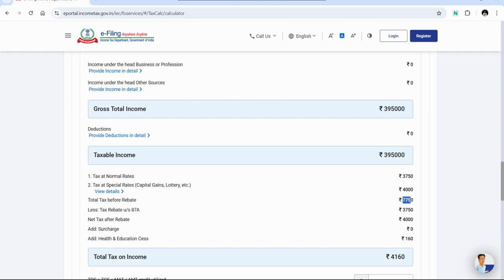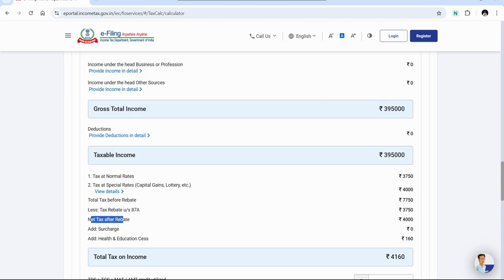Here you can see the total tax before rebate is 7,750 only, but we are getting the rebate under section 87A only on the income which is taxable at the normal rate, that is we are getting the rebate only for the salary portion. But what about the rebate for the tax at special rate, that is, what about the rebate on income from capital gains? This is the point: under the new tax regime we are not getting the benefit of rebate under section 87A if we are having income from capital gain.